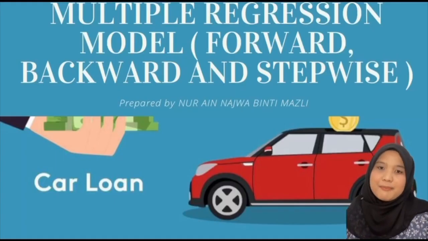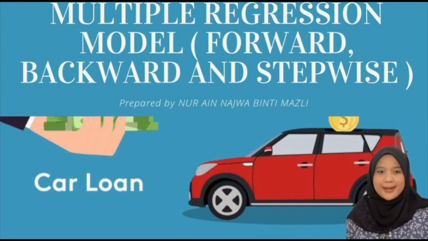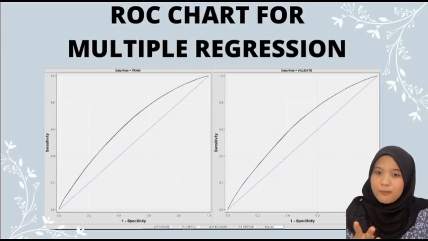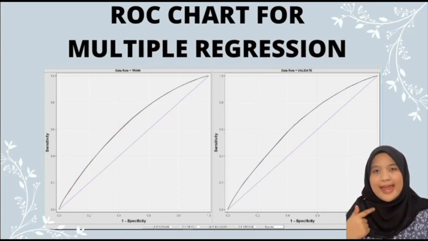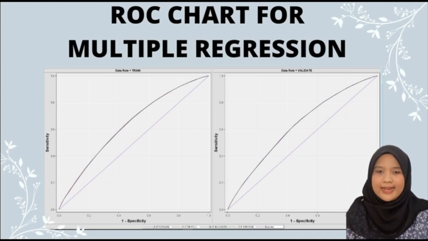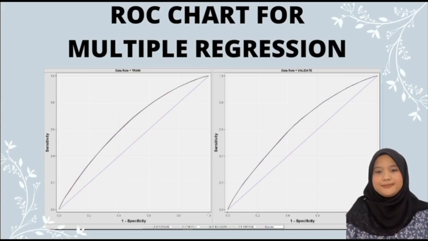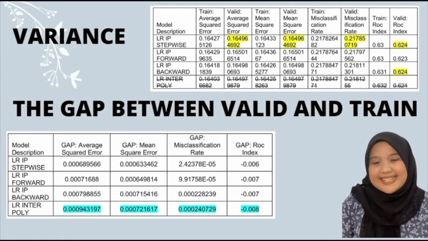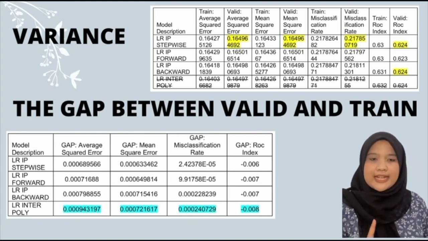Next is the multiple regression for logistic regression. First is the ROC chart. Based on the chart, there are 4 models used in the multiple regression, which are LR interpoly, LR IP forward, LR IP stepwise, and LR IP backward. Since we could not find the best model due to the lines, we use the best fit calculation to find the best model. We use the same steps as before to calculate the specificity, sensitivity, and accuracy.